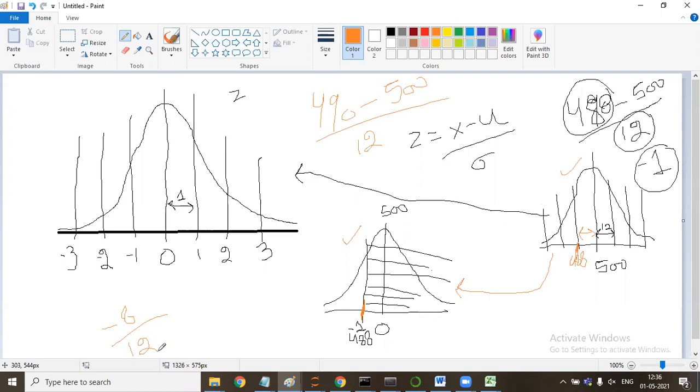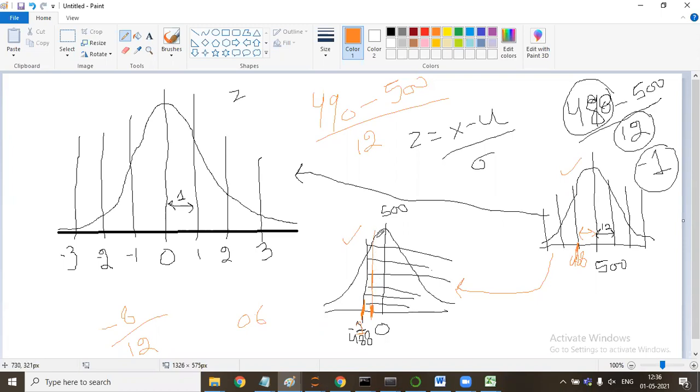What is the value of minus 8 by 12? Minus 10 by 12, 0.6. Yes, sir, 0.66. It is 0.6. Minus 0.6 will fall somewhere here, because here it is minus 1. It will be falling between the mean 0 and minus 1 standard deviation.